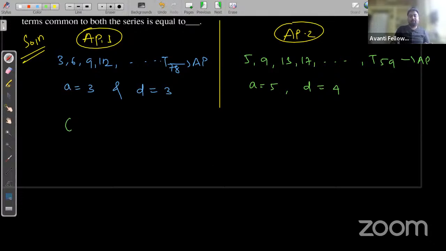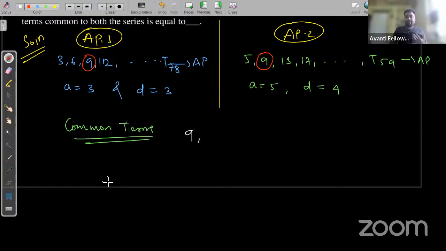So first we'll try to find the common terms. What are the common terms of both the series? See, here we have 9 and also here we have 9. So 9 is the first common term to both the given series.